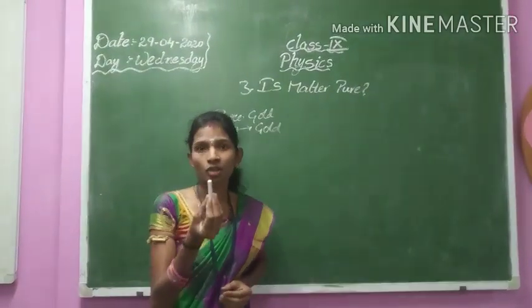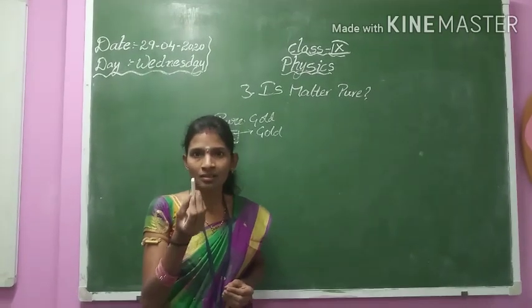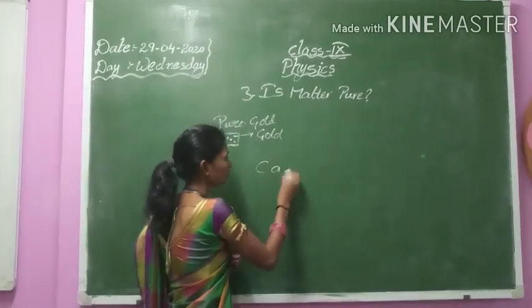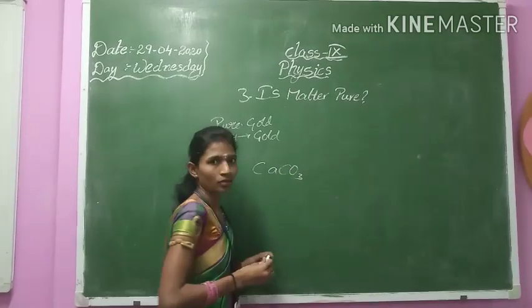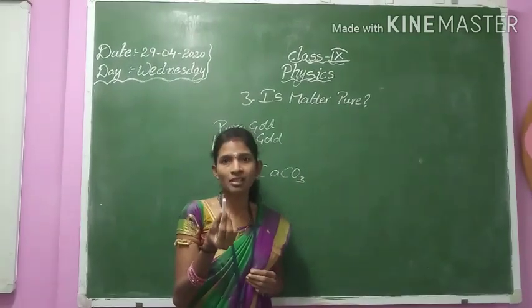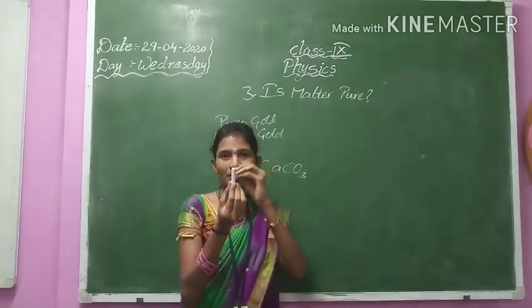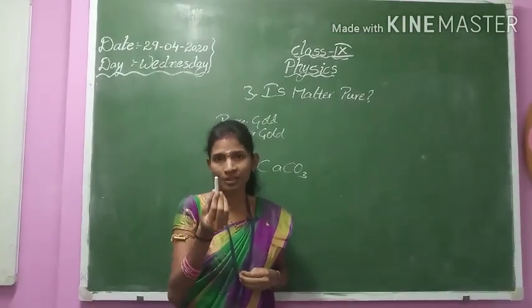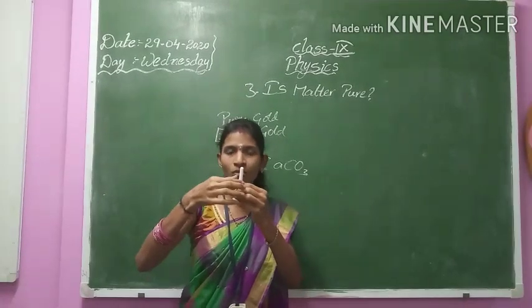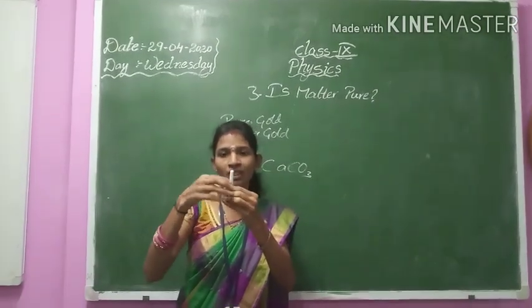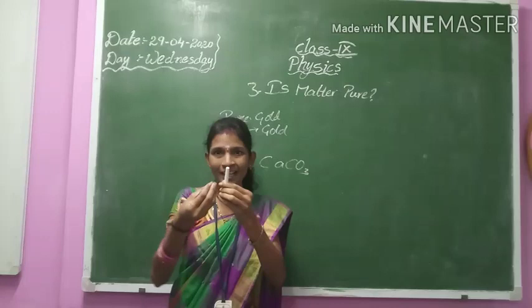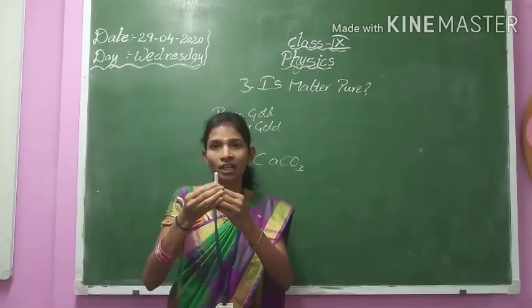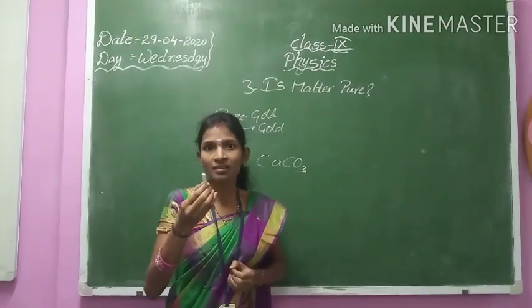If you consider this chalk piece, it is composed of calcium carbonate particles. So, according to us, this chalk is pure, but it has some air particles trapped inside, so it is not a pure substance. It is composed of calcium carbonate only, but because some air may be present inside, it is not pure according to science.